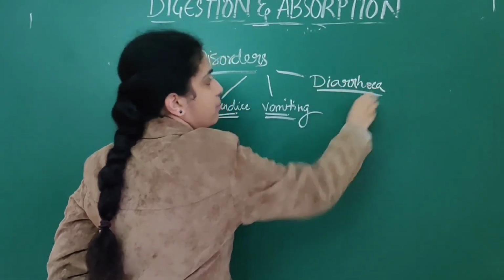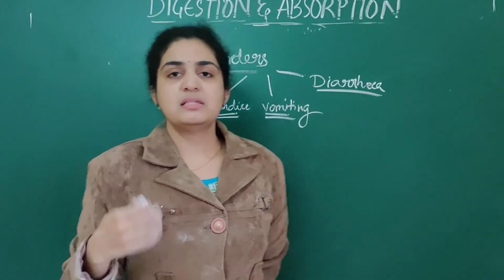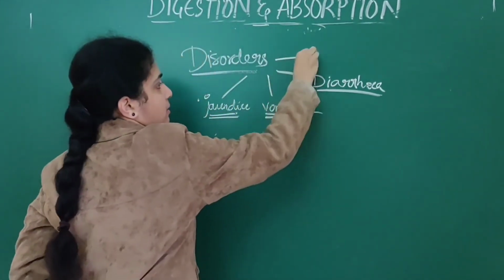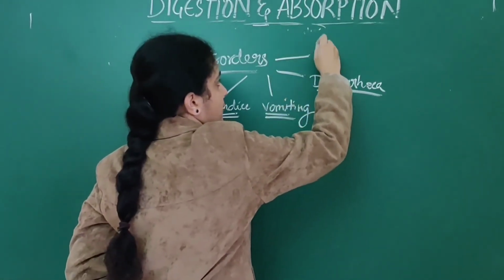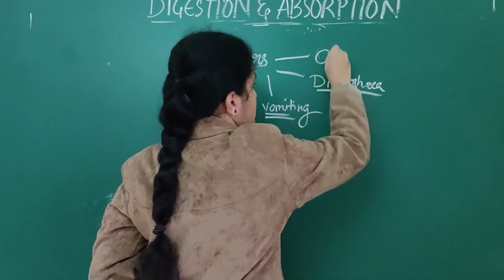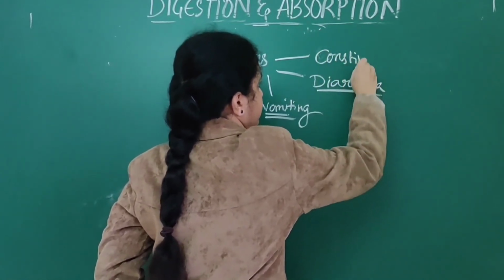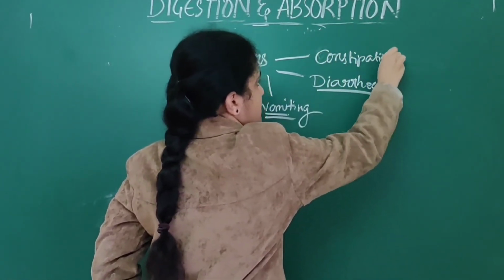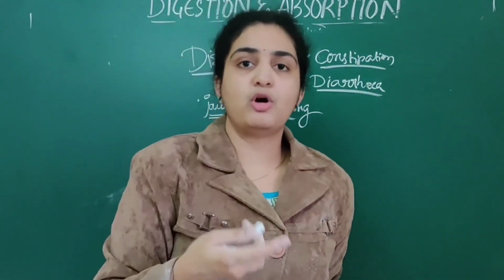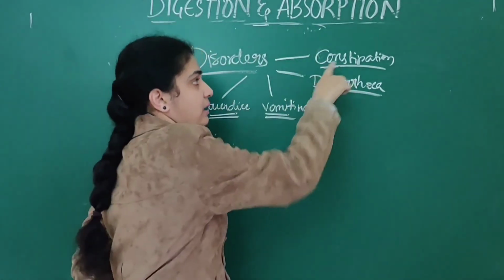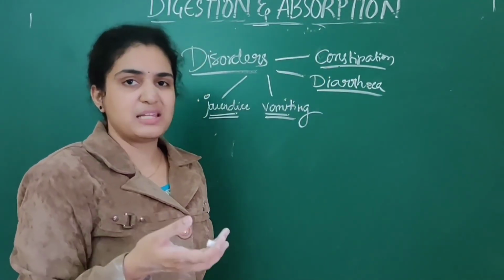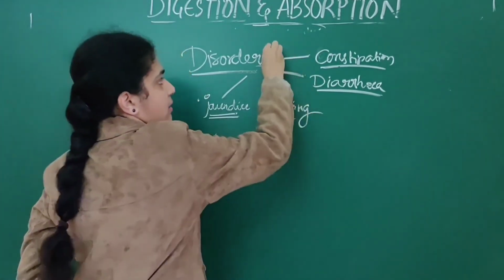Diarrhea is abnormal bowel movement, with increased fluidity of discharge. Then constipation, which means irregular bowel movement, where bowel movement does not take place regularly.